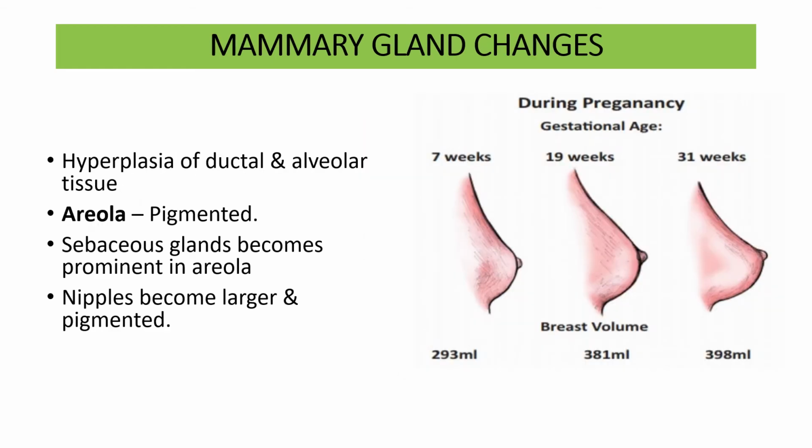Changes also occur in the mammary glands. What happens? There is hyperplasia of ductal and alveolar tissue. The areola gets pigmented. Sebaceous glands become prominent in the areola and nipples become larger and pigmented. The fallopian tube changes its position. It becomes higher and more vascular.